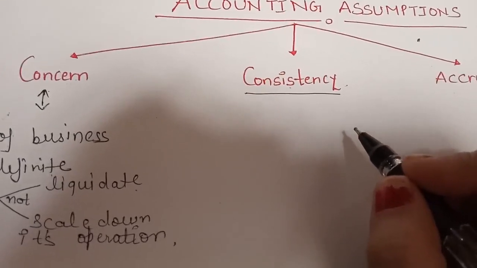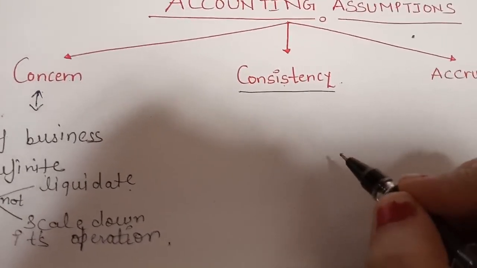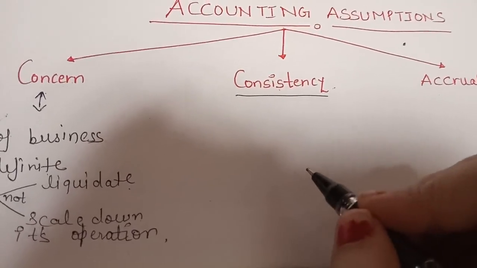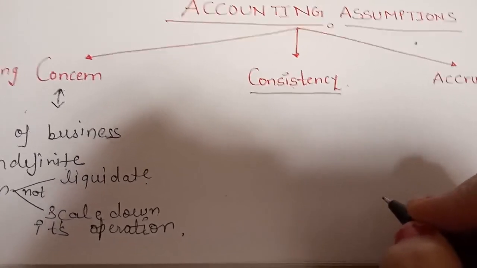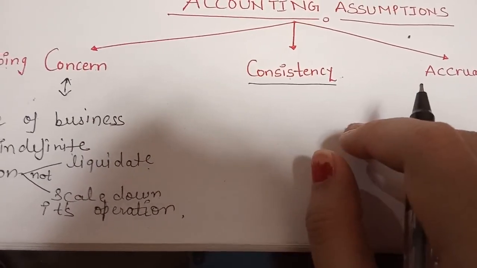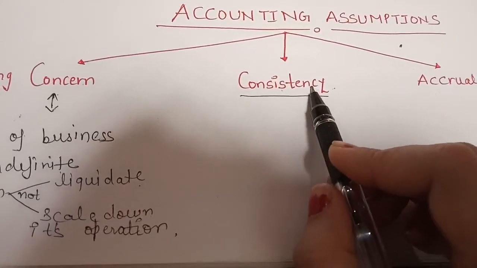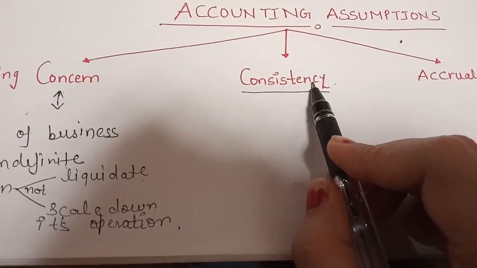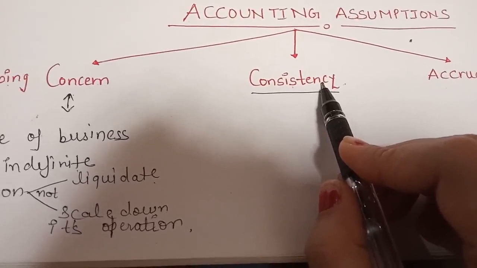We will use the same method year after year. Why? Because if we change our method again and again, we cannot compare our P&L and financial position of our business with the previous year's figures. Previous year we were using one method, this year another, so we cannot compare. So according to this concept, once any practice is selected or adopted, it has to be applied consistently year after year.